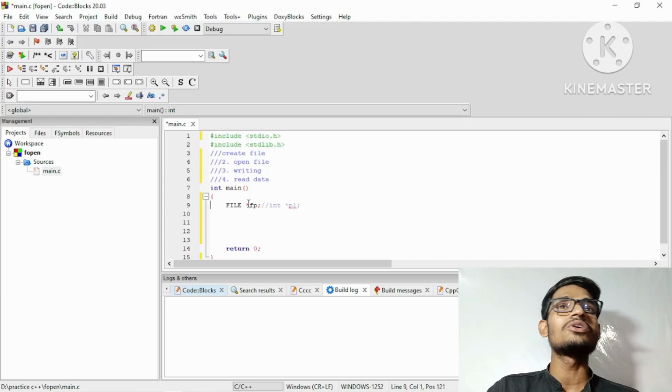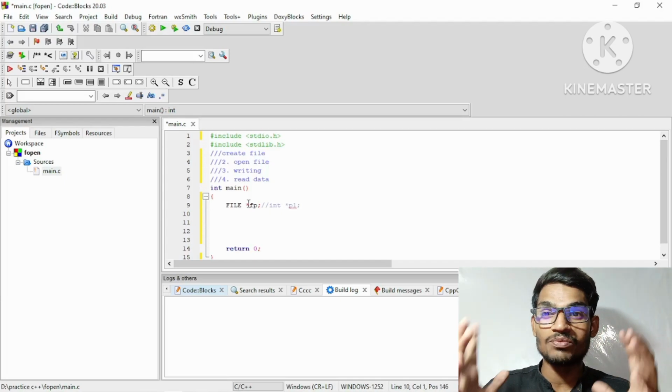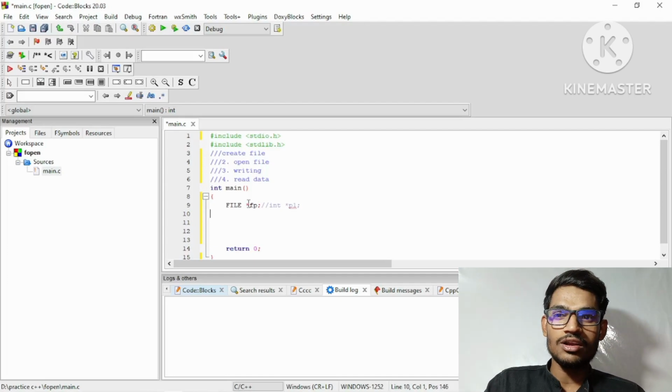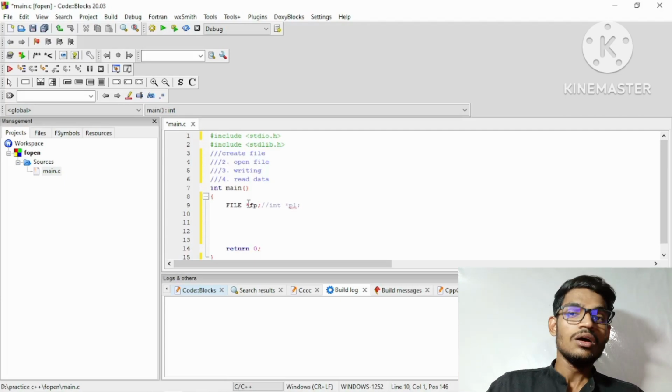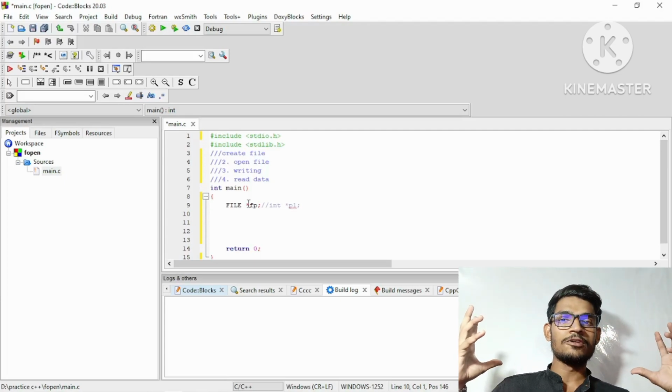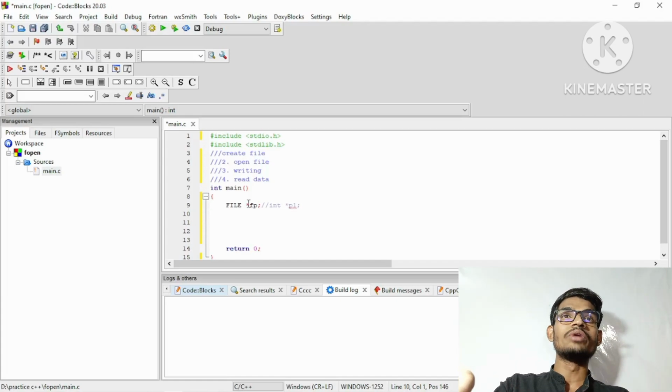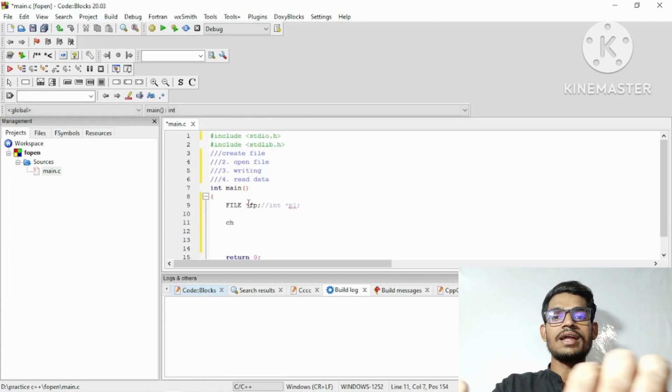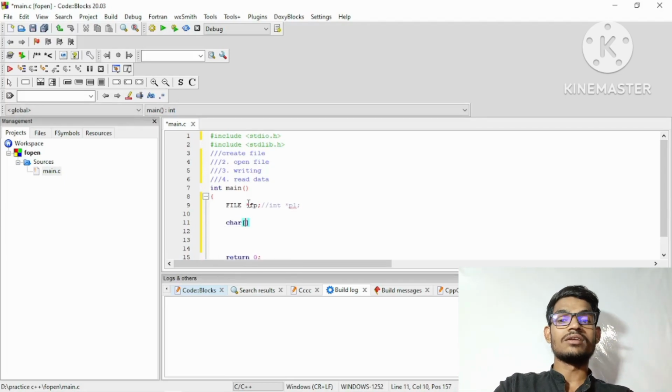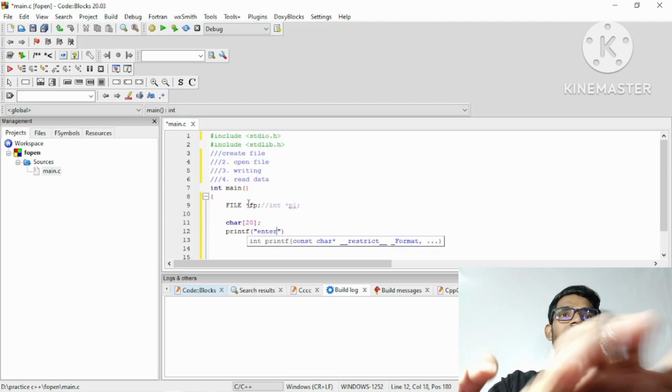Then what we are going to do is create one file. At this time there are no files in our project, so we must create a file to store some data there. So I am going to write the source code for storing some data. How can we do that? I am going to take one array of characters with size 20, and then give one message through printf: enter your file name.